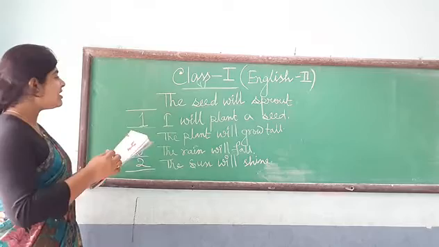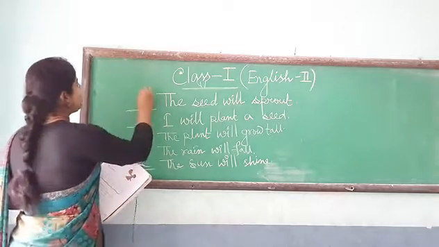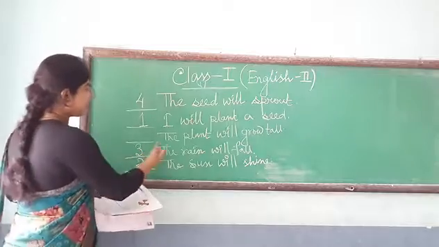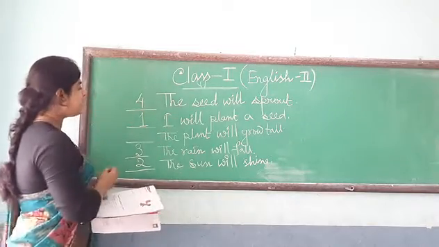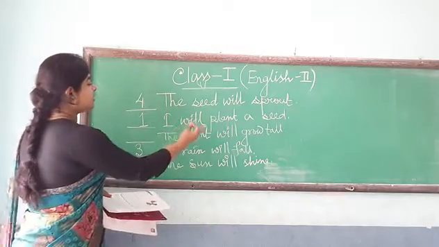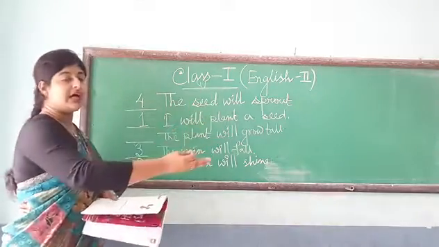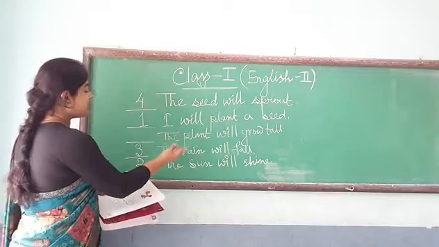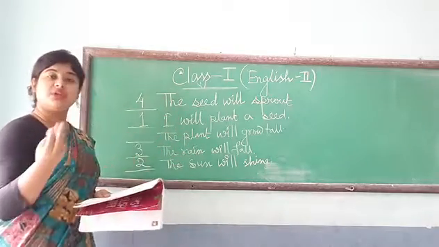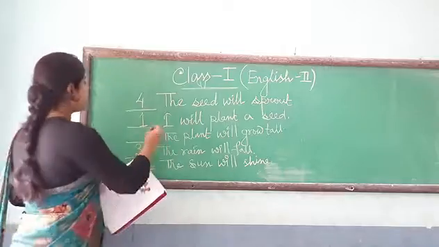Next, the seed will sprout. So number 4 will be the seed will sprout, because after getting rain and sun the seed will sprout. And what will be the final one? The plant will grow tall. After getting sun, after getting rain, the seed will sprout and it will grow into a tall tree.